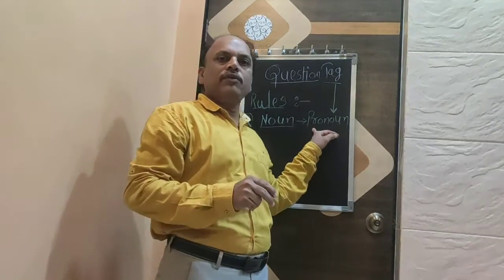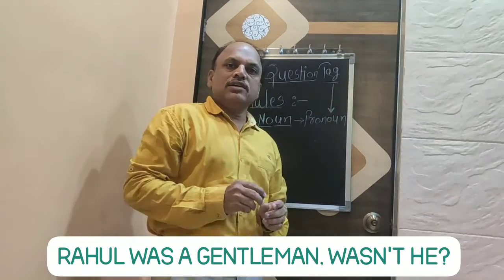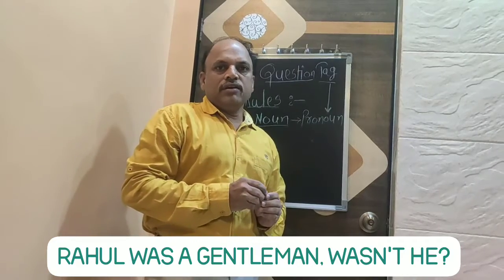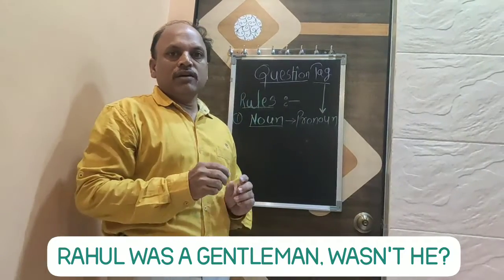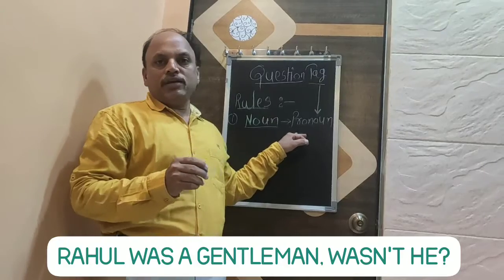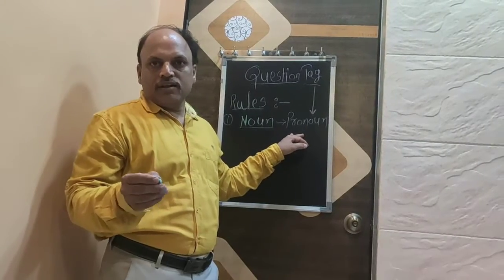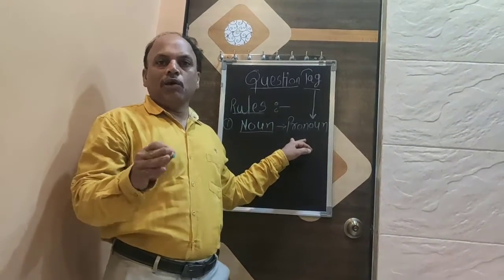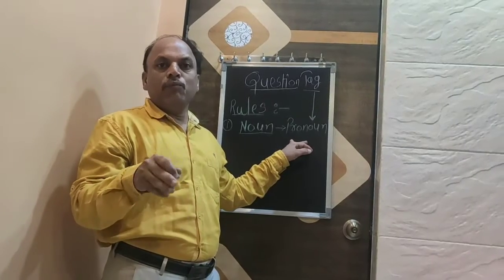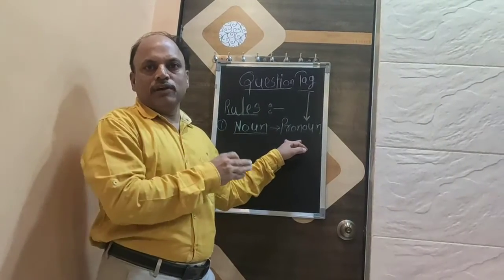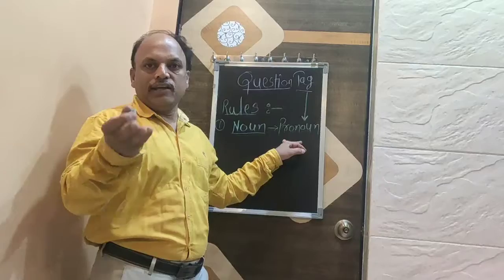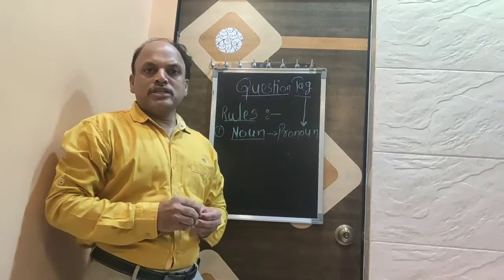For example, Rahul was a gentleman. So question tag will be wasn't he? There will not be Rahul again. We will put pronoun in place of noun. Wasn't he?